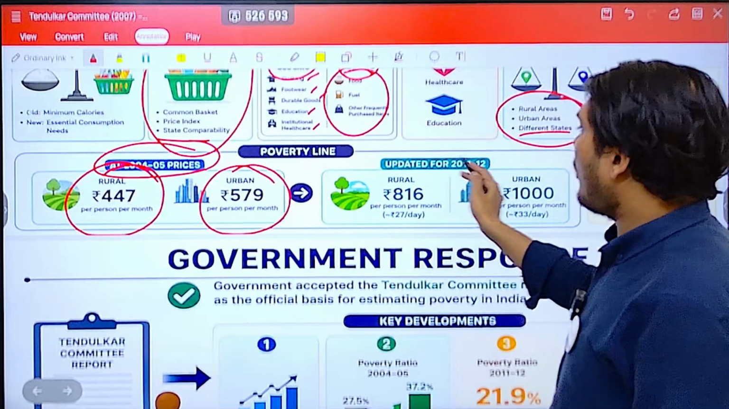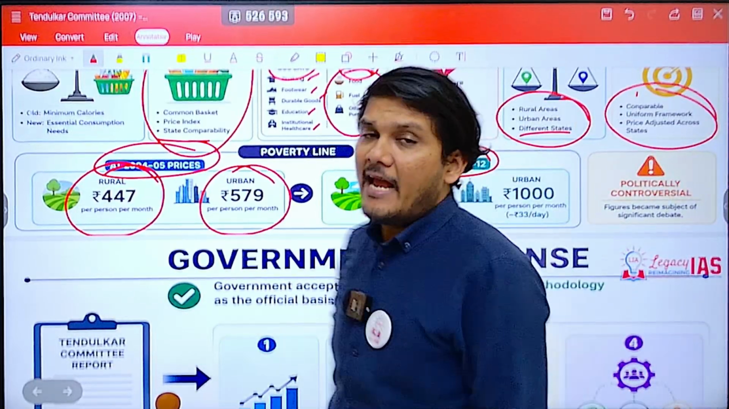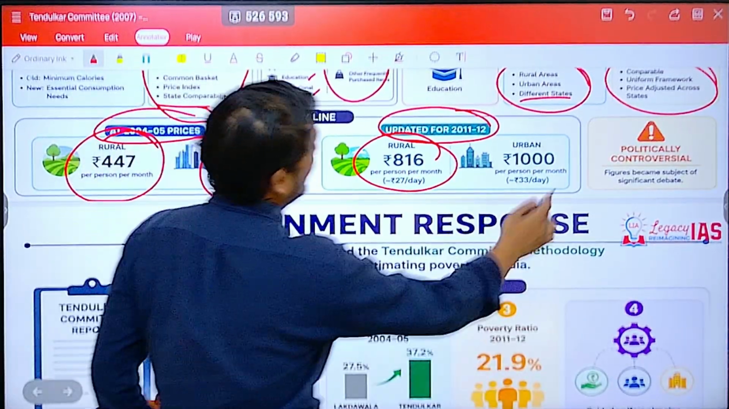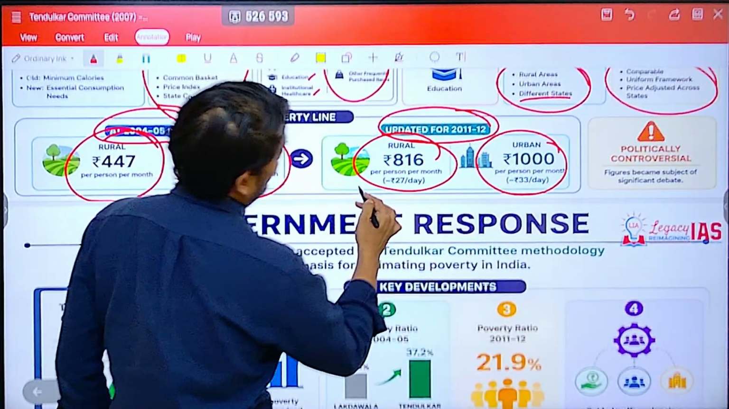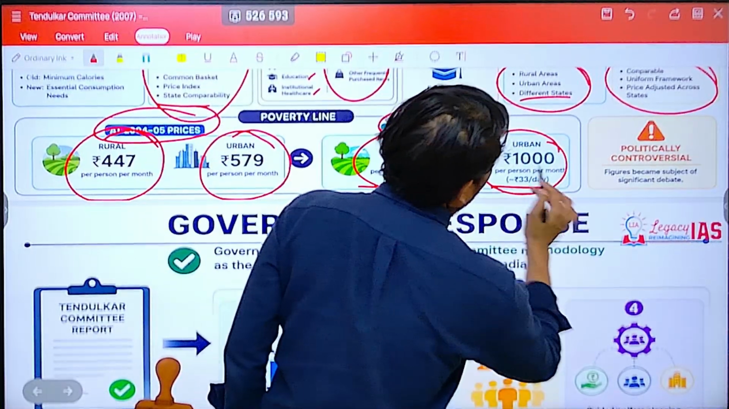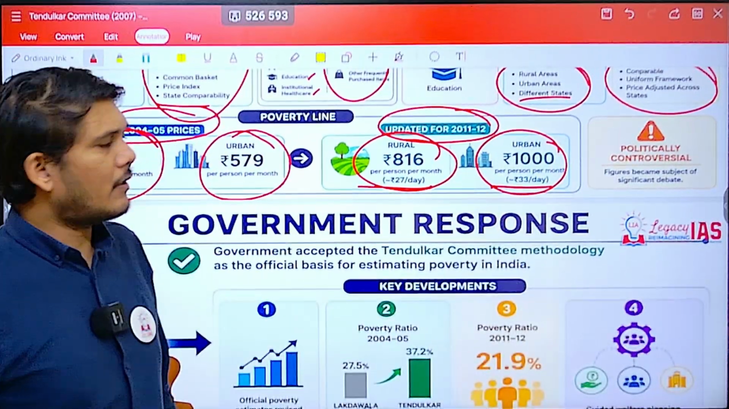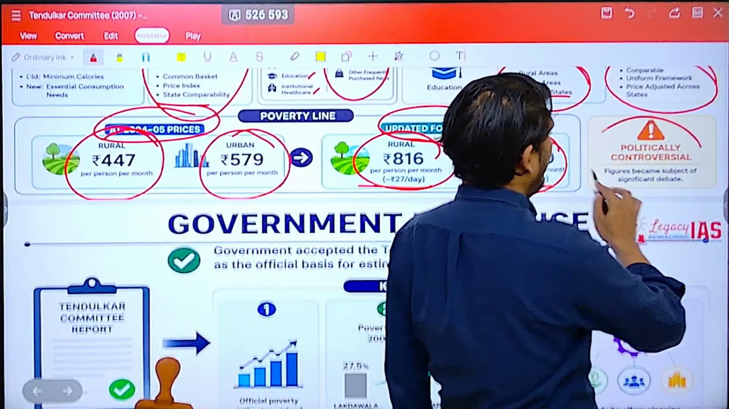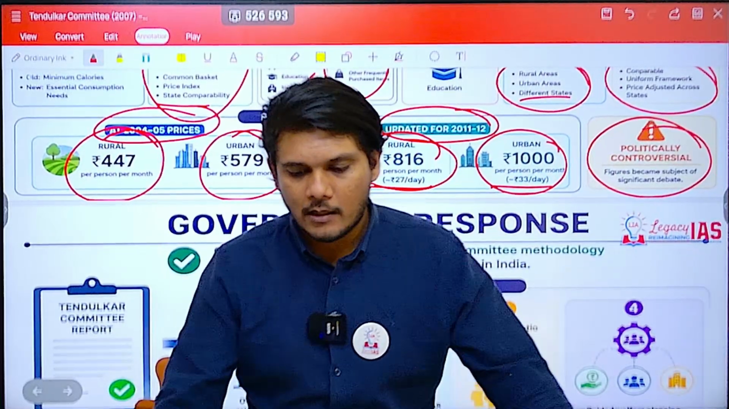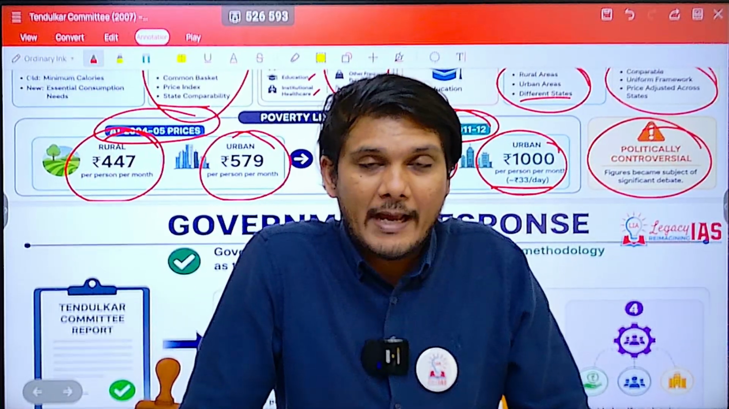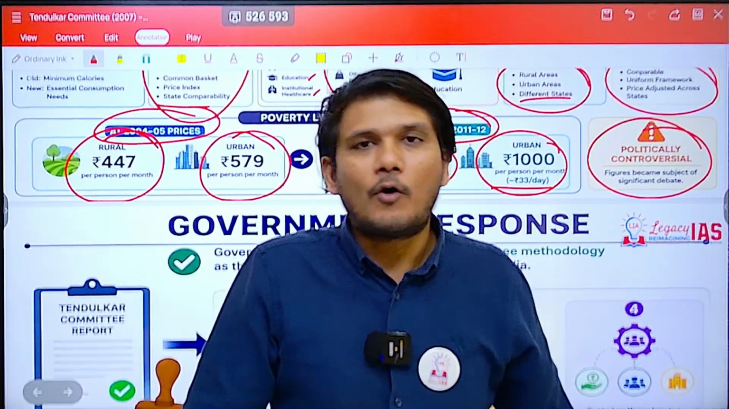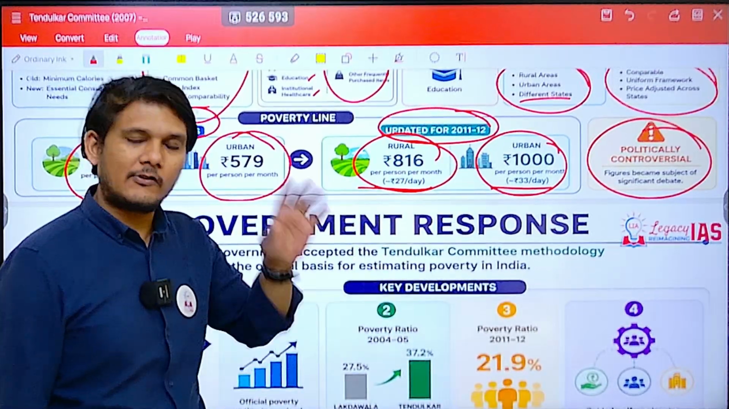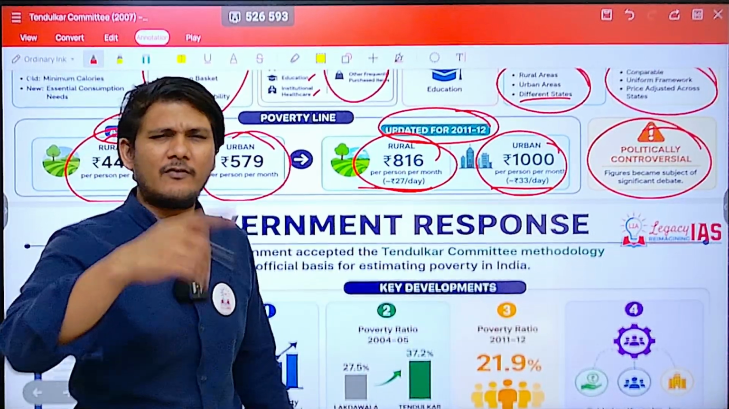But it later got updated to 2011-12 prices, and it was said that it is 816 rupees per month and 1000 rupees per month. So that comes out to be 27 rupees per day and 33 rupees per day. However, this figure became a politically controversial figure and a cause of huge debate. Why? Because the number is very small, guys. The number is absolutely small. That is why the debate, which we will see.